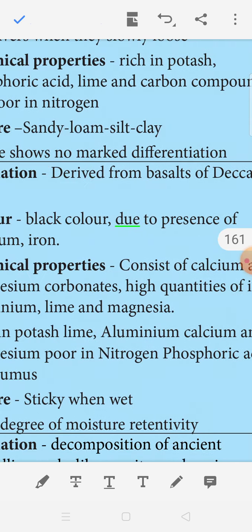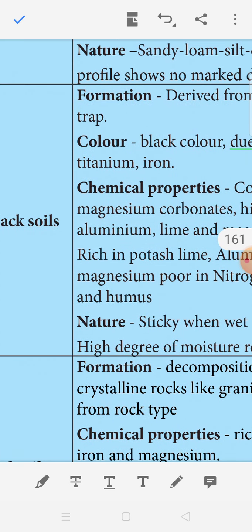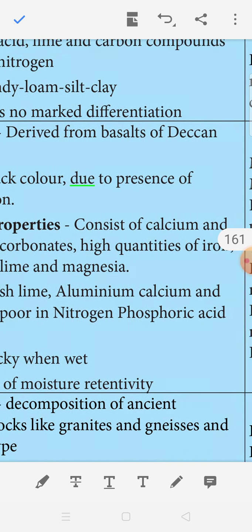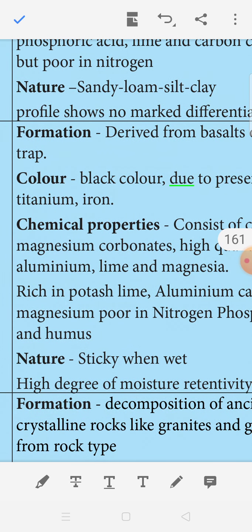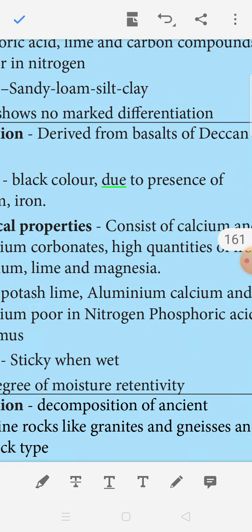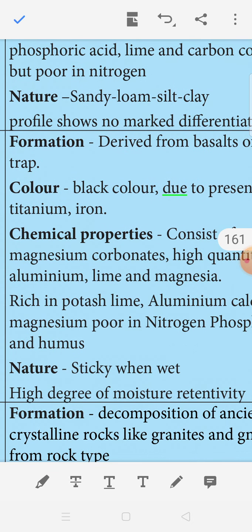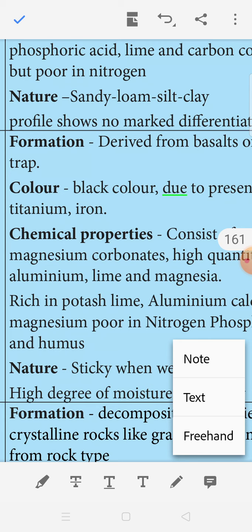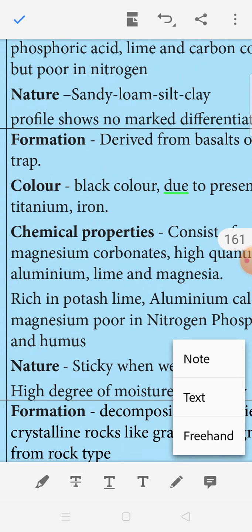Okay. Then the second one, black soil. This soil is formed, derived from basalt of the Deccan Trap. Formation of this soil: derived from basalt of Deccan Trap. Deccan Trapல இருந்துட்டு basalt ஆகி வரக்கூடிய soil. This black soil, this color also is black. Why is it black in color? Due to presence of titanium ion. The black soil is colored black because of the presence of titanium with the iron.